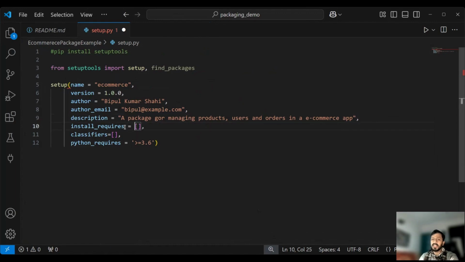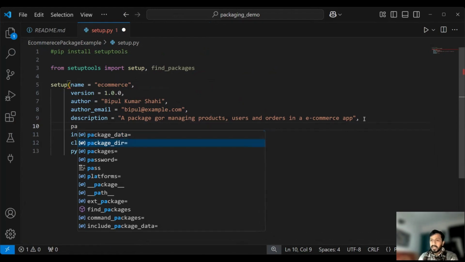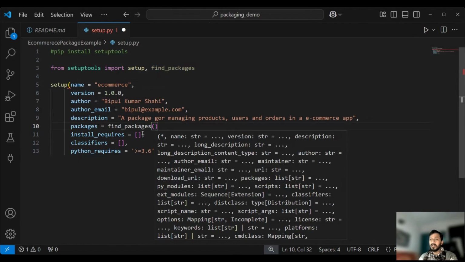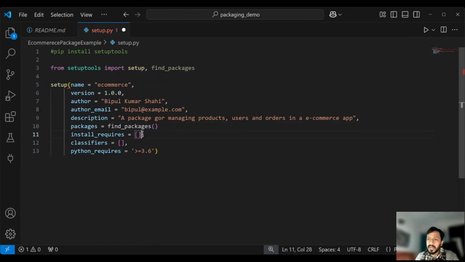So install requires, I can keep it blank as of now, right? Later on, when we work on a machine learning project, some installations such as NumPy, Pandas, all those things, we can just mention over here. And thereafter, one more thing that I missed over here, that is called packages. Packages is equal to, I have to use find packages. So this will help us in finding all the packages that we created and converting them into a distribution file. So our description, packages, install requires can be as it is.